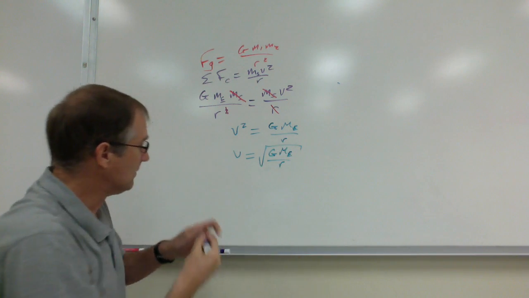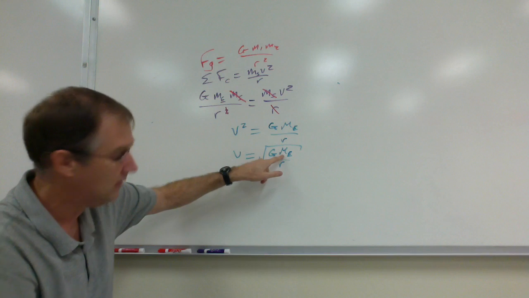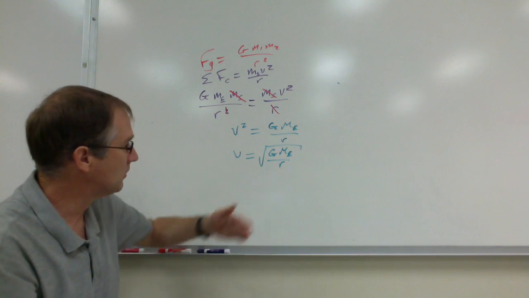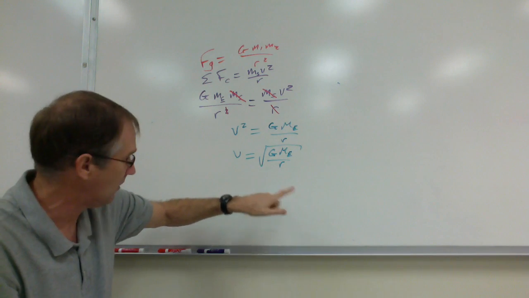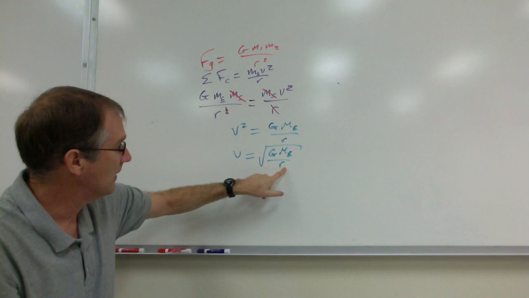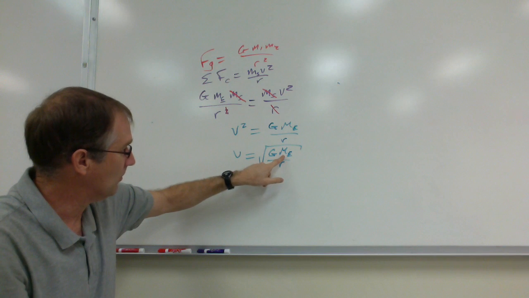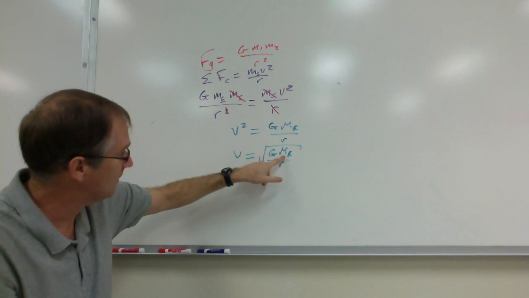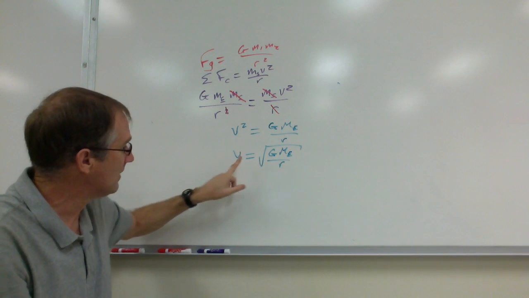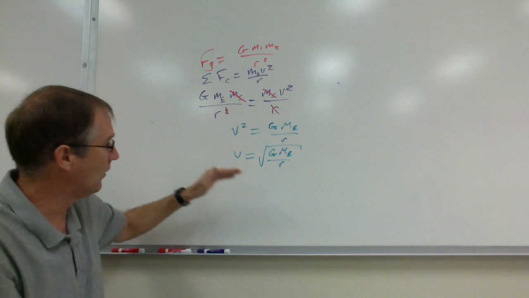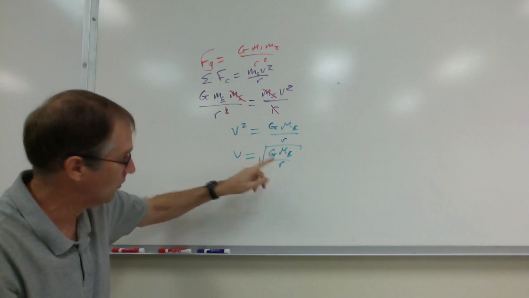Those are the things that affect the speed of the thing in orbit: the mass of the thing being orbited, and the altitude, basically how far away r is from the center of the planet or star or whatever is being orbited. But basically, the greater the mass, the faster you have to be going to stay in orbit. The greater the mass of the thing being orbited, in this case the Earth, the satellite has to be moving faster. And the further away it is, the satellite's going to be moving slower. Right? So the further out you go, the slower it travels to stay in orbit. Okay, because it's inversely proportional to the square root of r.